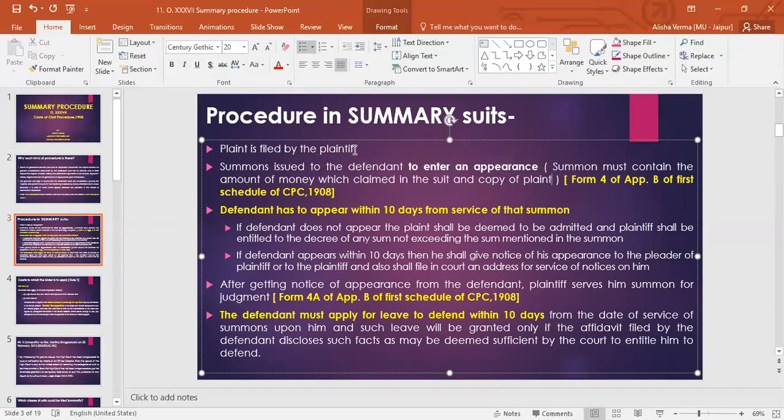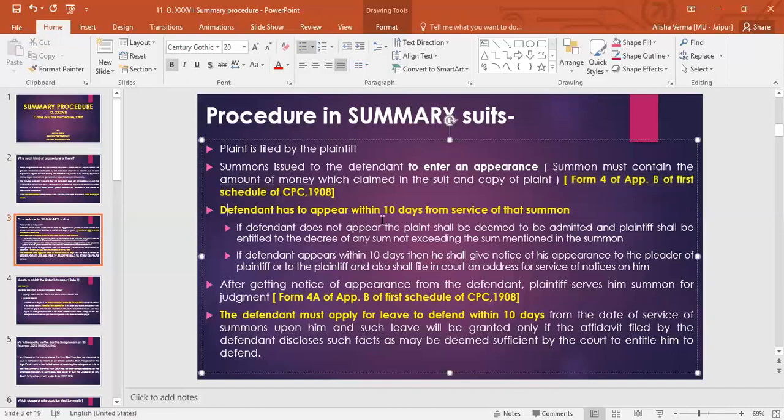Once the plaintiff has filed the plaint, the summons will be issued by the court to the defendant that please enter an appearance. It means the defendant has only been asked to come for now. He has not been asked to submit any kind of reply or evidence or procedure, anything. So the defendant here is called upon to enter an appearance, the form of which has been specifically provided in the schedule of CPC, which has been provided behind the CPC.